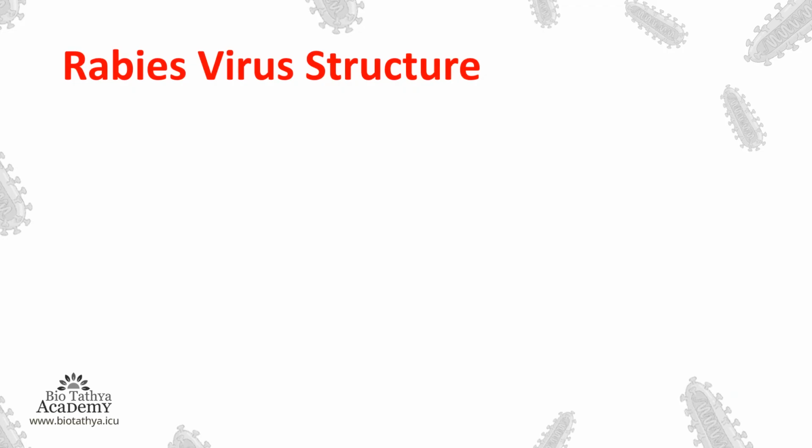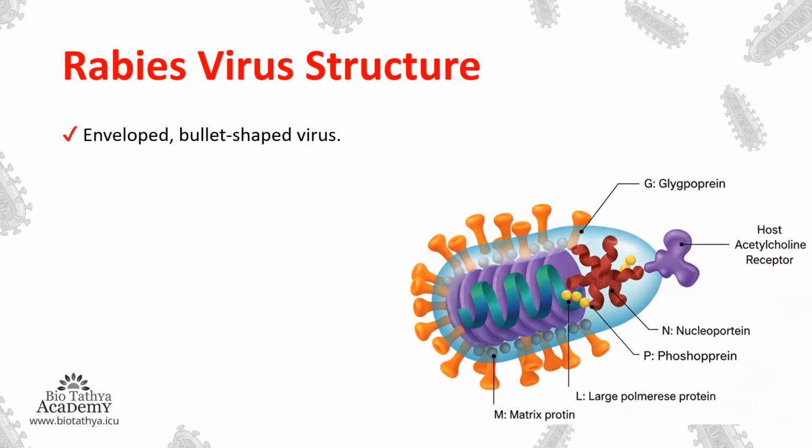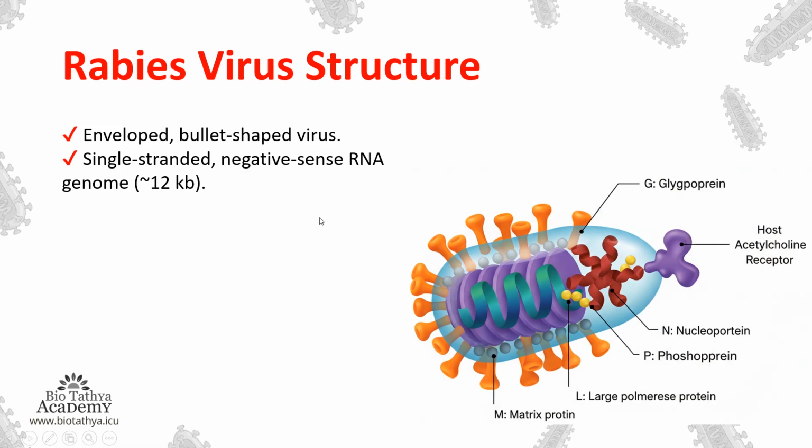Now, rabies virus structure. Let's understand in very short what the structure of the rabies virus is. If anyone is curious to know the rabies virus structure, they can go through this slide. Otherwise, you can skip this part and move on. This rabies virus is an enveloped, bullet-shaped virus. Basically it is a single-stranded negative sense RNA with 12 kilobase pairs.